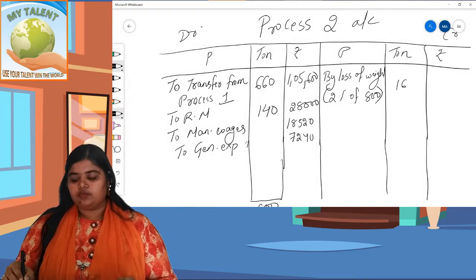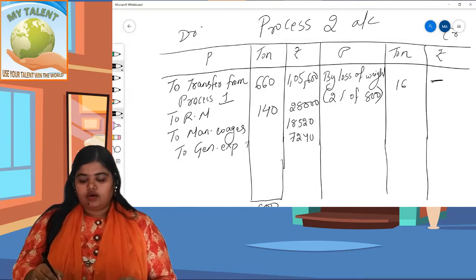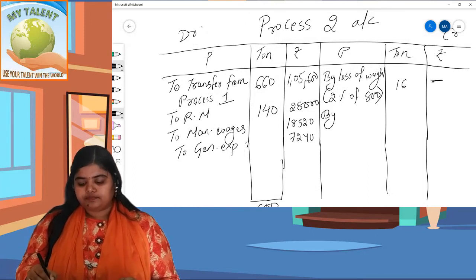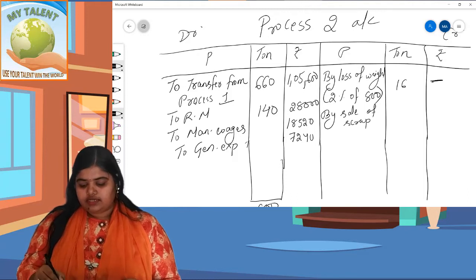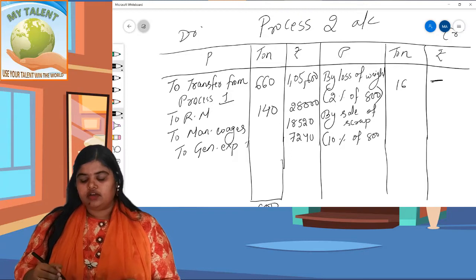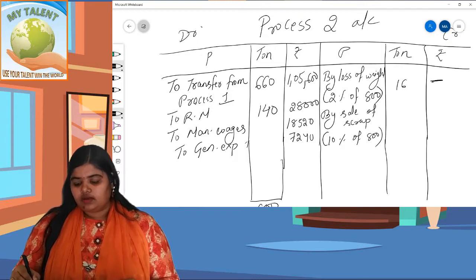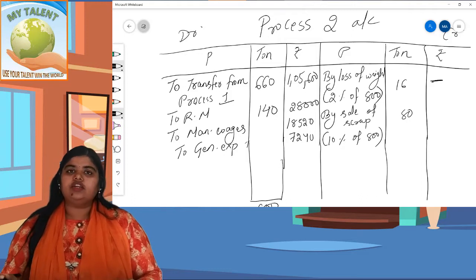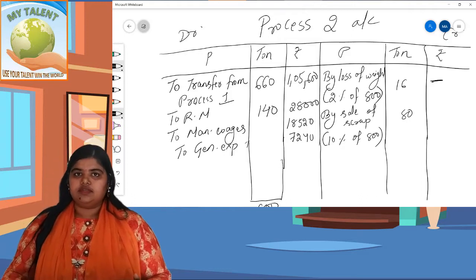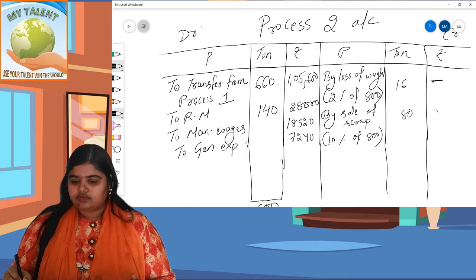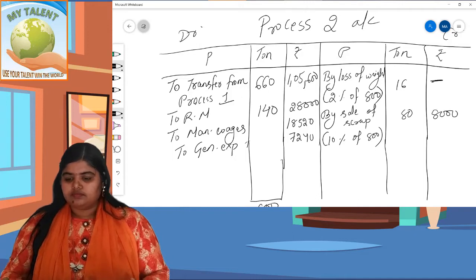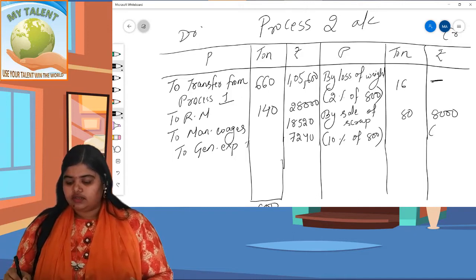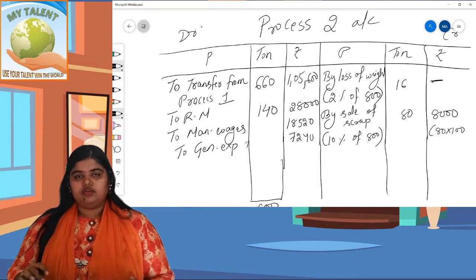Okay, as it is normal loss, it cannot be sold. Now, by sale of scrap. It is 10% of 800. It comes to 80. Now, 1 ton 100 sold it. So 80 ton के तेरा simple 8,000. Okay, 100 a ton.